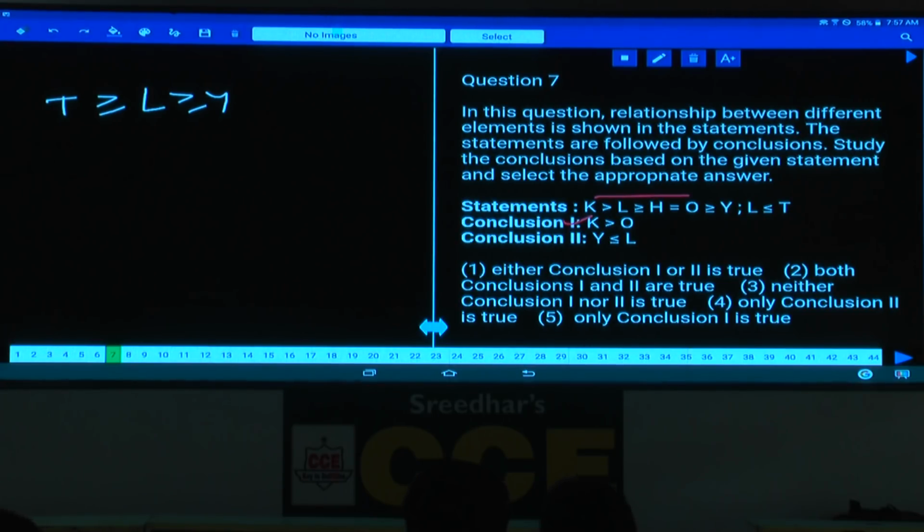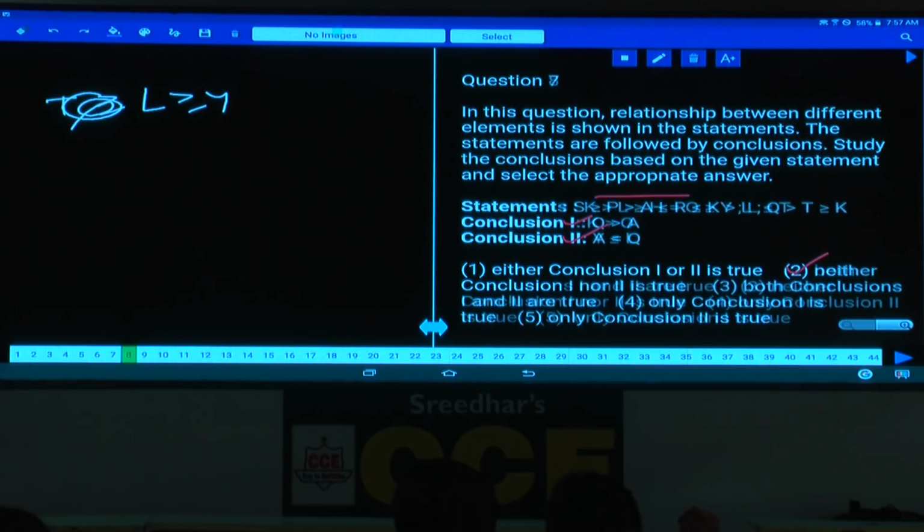Now the relation between T and Y. T greater than or equals to, now L greater than or equals to Y, isn't it? L greater than or equals to Y. From this one we can definitely conclude Y lesser than or equals to L. Okay? No need to write down this one at all. Hence what is your answer here? Both the conclusions follow. It is given in choice 2.